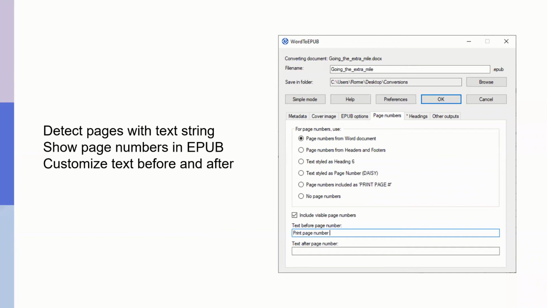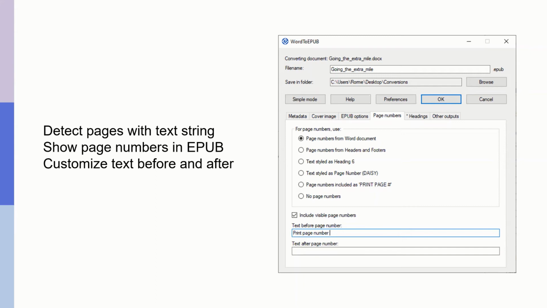So a couple of things on page markup. Golly, so many of these different places that are creating accessible documents have their own techniques for indicating where page breaks happen and what the page number is. And so based on the requests we've had and the sample documents we provided, there are lots of different ways to detect where those page breaks are in order to mark them in the EPUB. So it can be from the Word document, from the headers and footers in the Word document. It could be styled as heading level 6, which I think is the technique, Joseph, you use at UC Berkeley.